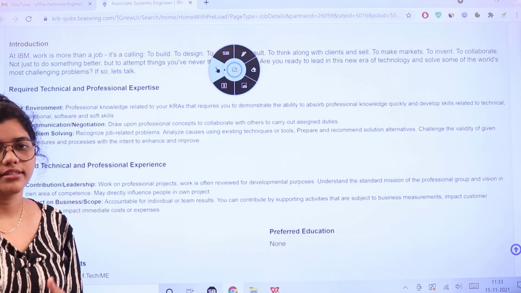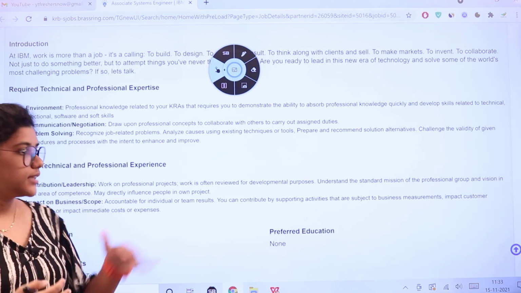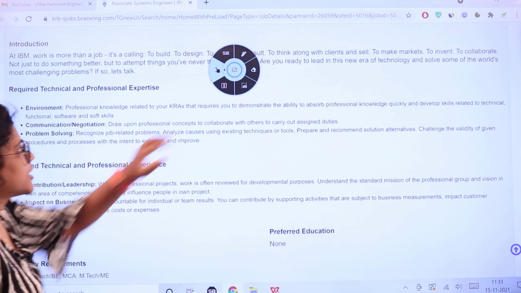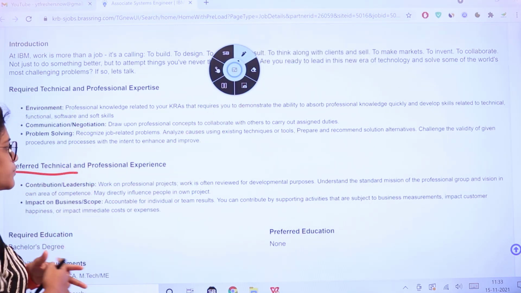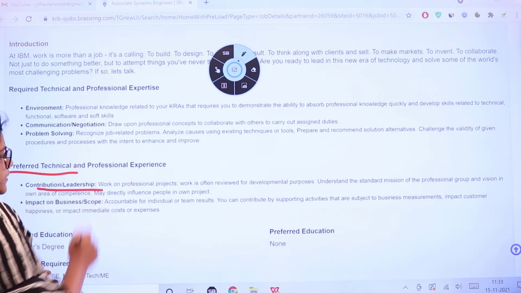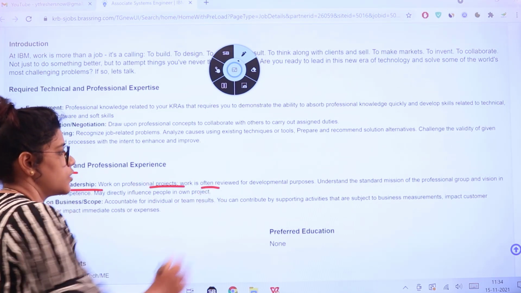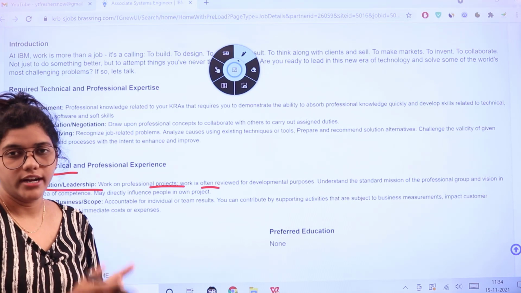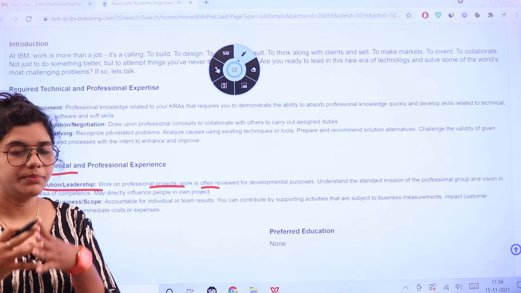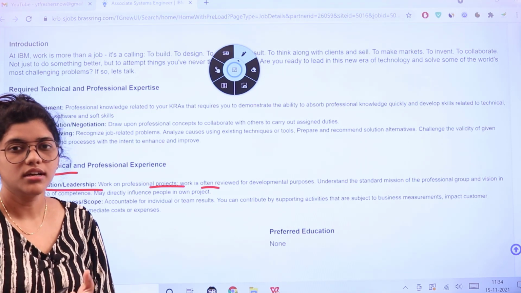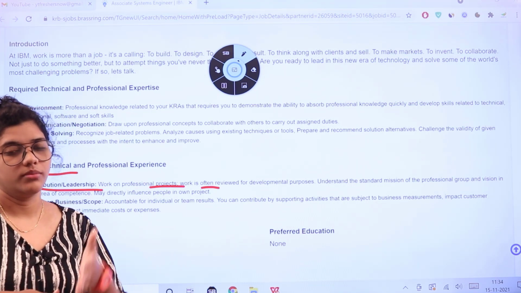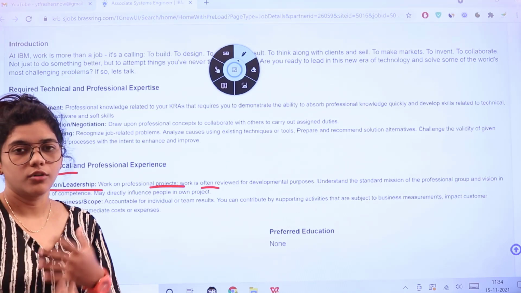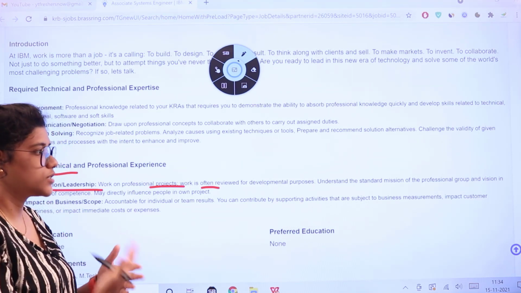The next is preference. Preference, in the sense, is that those who have the aligned skills which are mentioned, that candidate would be given the first preference of choice. And the preferred technical and professional experience is as follows. Contribution or leadership. So if you work on professional projects, work is often reviewed under the development process. So as long as you are just aware of tools and don't know how they are implemented or how these tools are being advanced, you would still be under the requirement section. You would not be under the preference role. So the preference role needs a development process, a development outlook. Outputs are being categorized and then being outstanding.